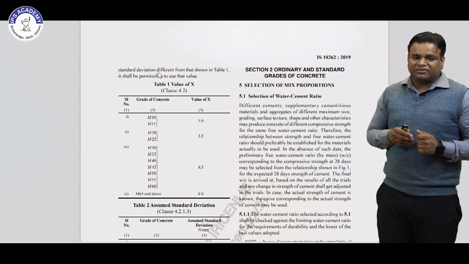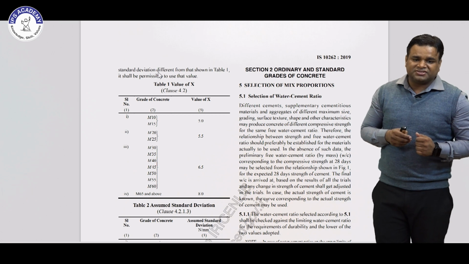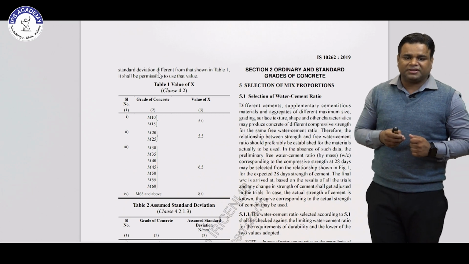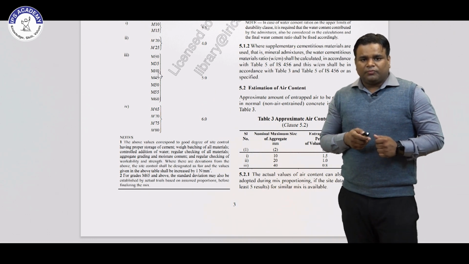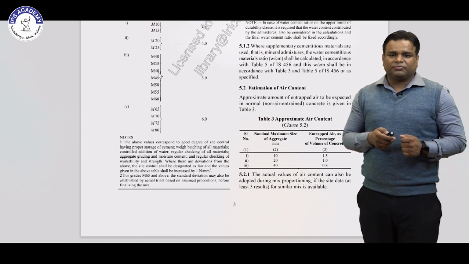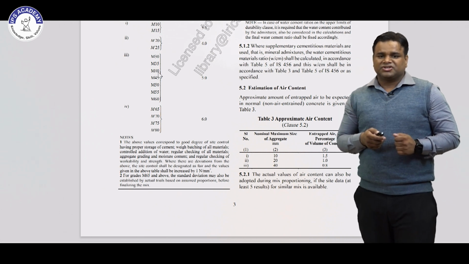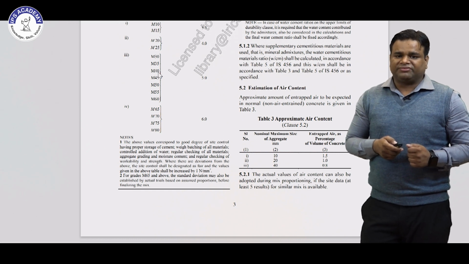So the final water cement ratio is arrived at from the results of trials, and any changes in strength of cement shall be adjusted in the trials. Where supplementary cementitious materials are used, just like mineral admixtures, the water cementitious materials ratio shall be calculated in accordance with table number 5 in IS 456.